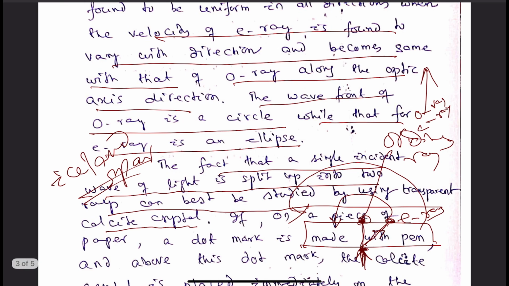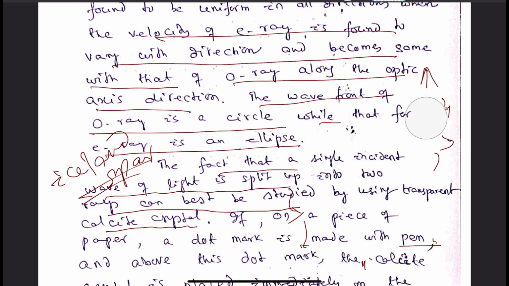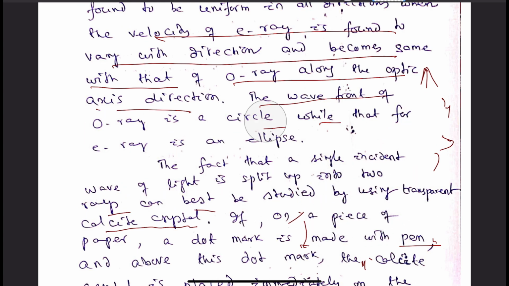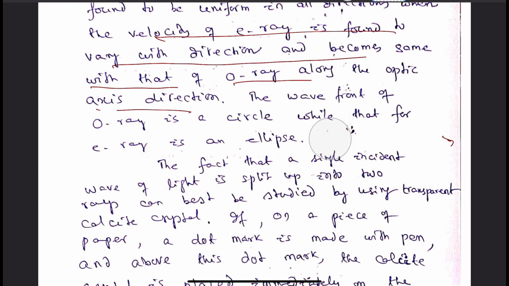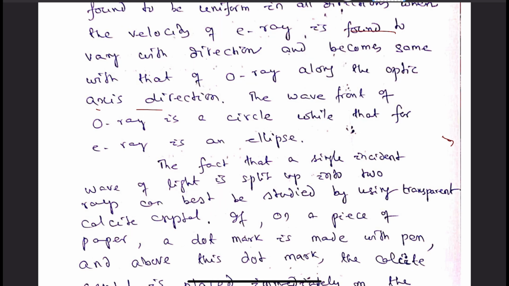That's why it is the E ray. And the O ray velocity is found to be constant throughout the mineral. And why the O ray velocity is found to be constant and not that of the E ray, that we have to discuss.